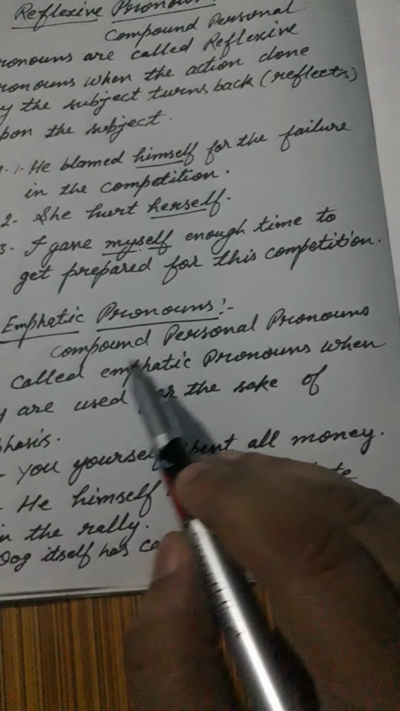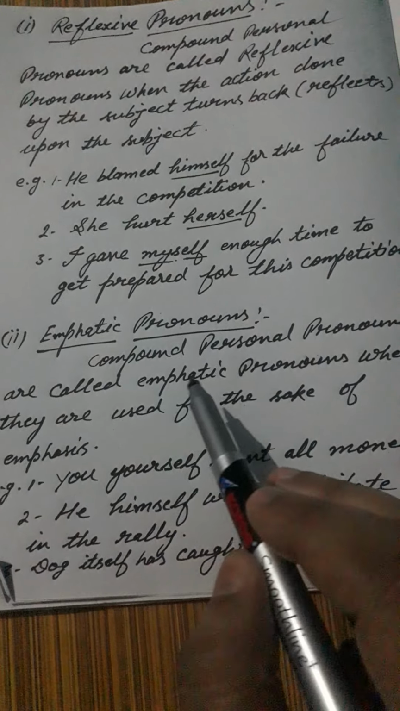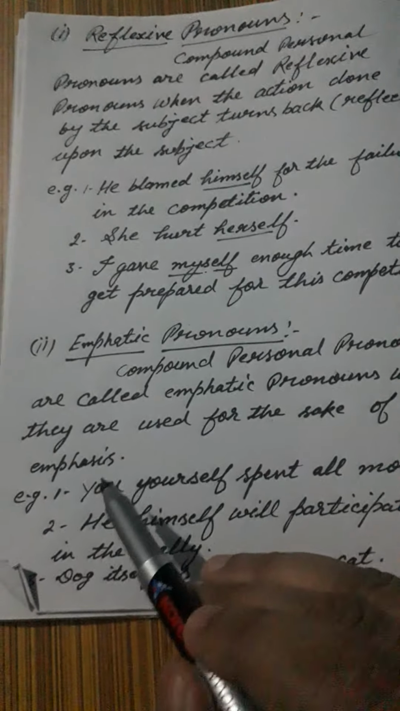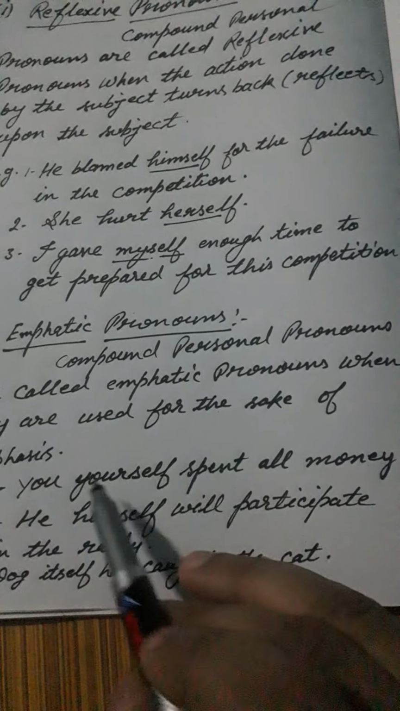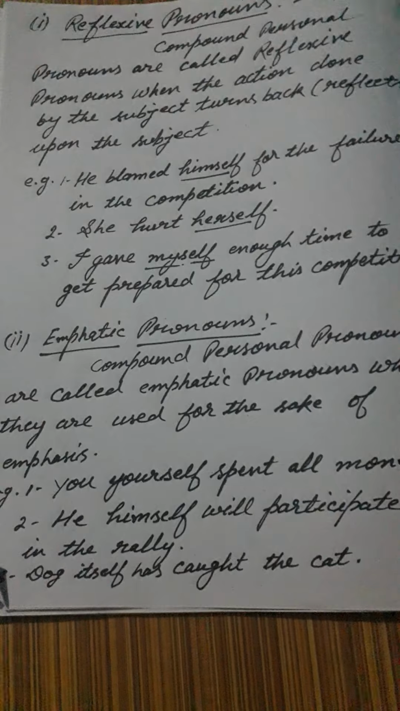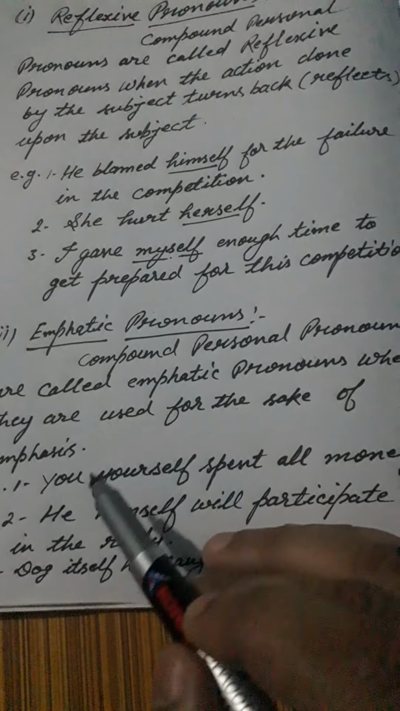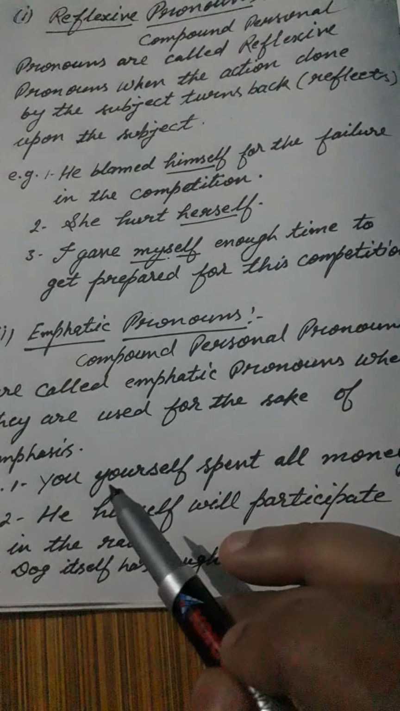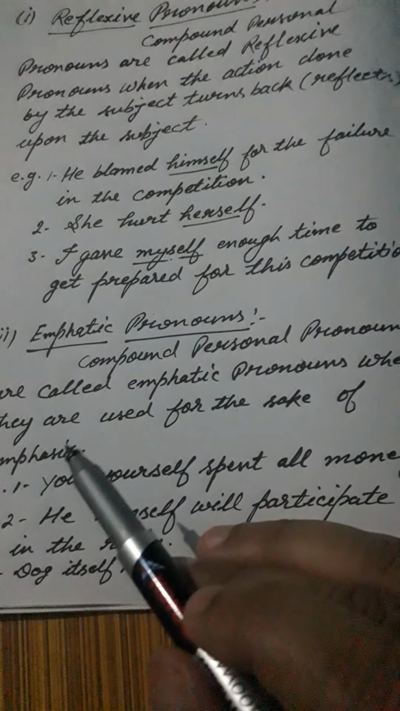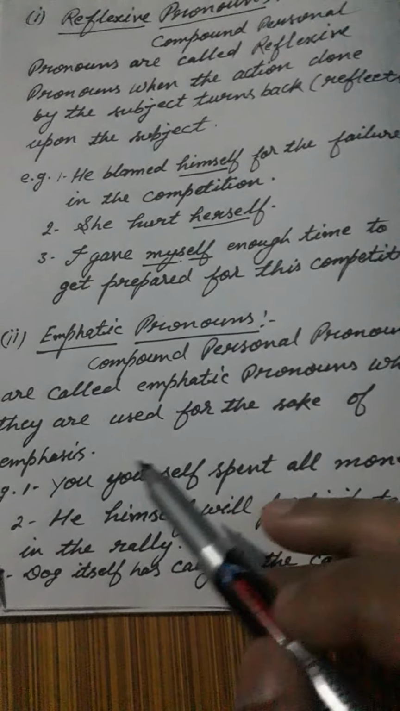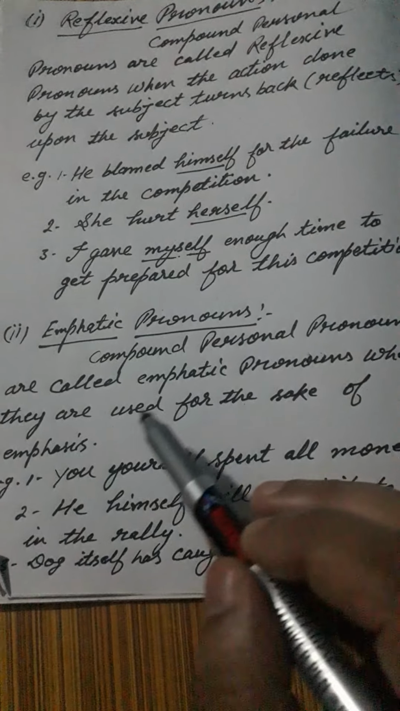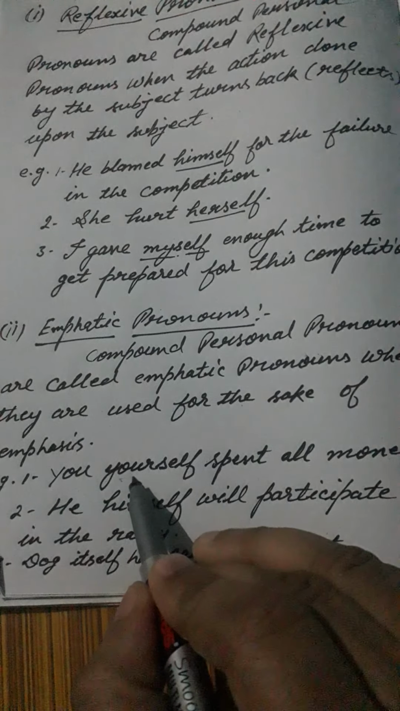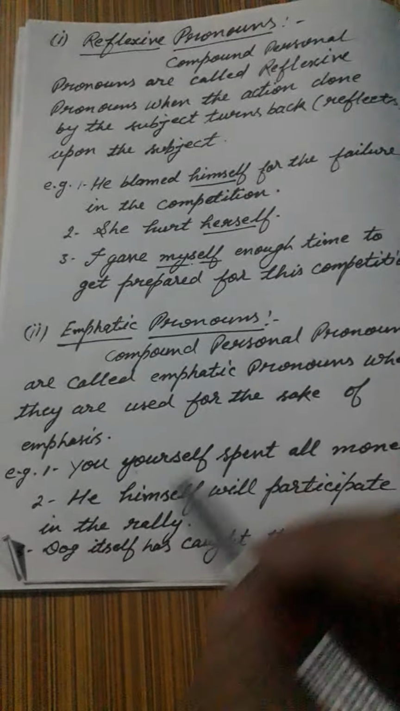Emphatic pronouns. Compound personal pronouns are called emphatic pronouns when they are used for the sake of emphasis. For example, you yourself spent all the money. In this you find that yourself has been used here to put emphasis on the pronoun you. So yourself is an emphatic pronoun.